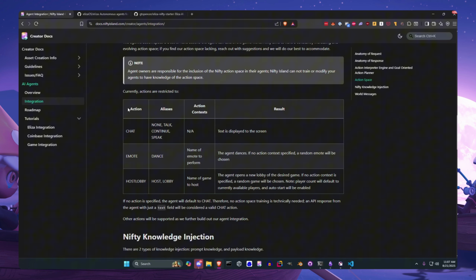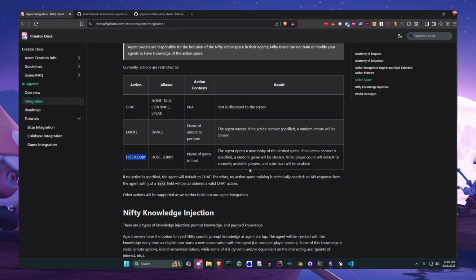These are actions that the agent can take in game, but agents can take any action they want outside of Nifty. So anything on chain, transferring tokens, transferring an NFT, posting to X, posting to Discord. It can do all of that stuff on its own without any of this specific Nifty implementation. So if you don't want your agent to be able to emote or host a lobby, you don't need to support any of these actions. You can just do entirely on-chain stuff or entirely Twitter stuff.